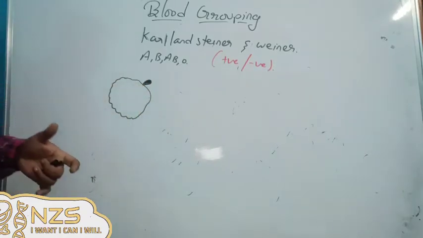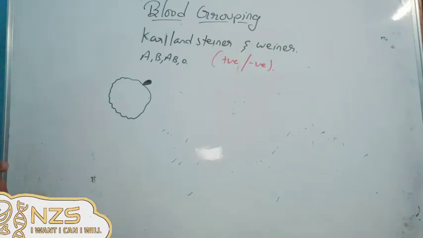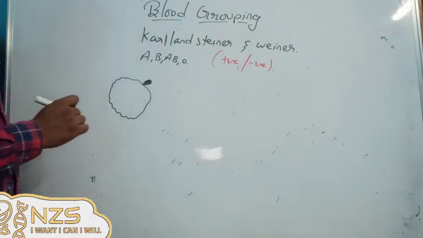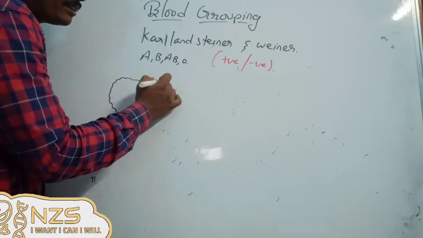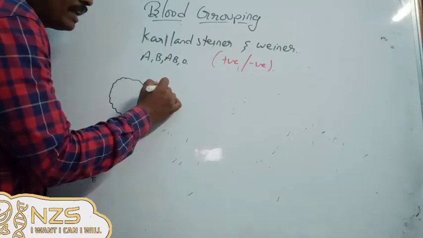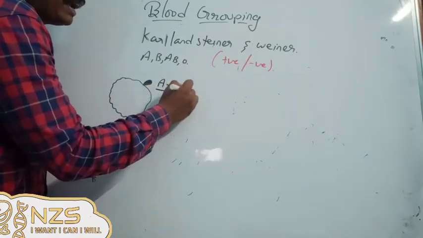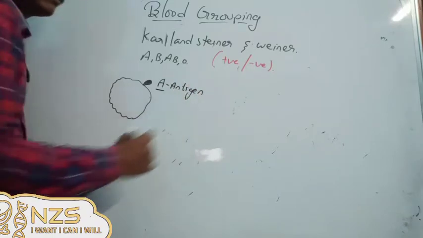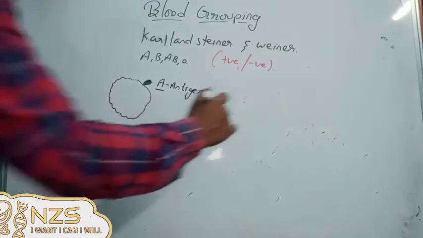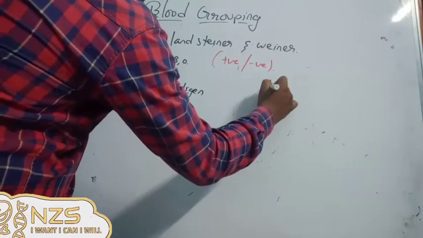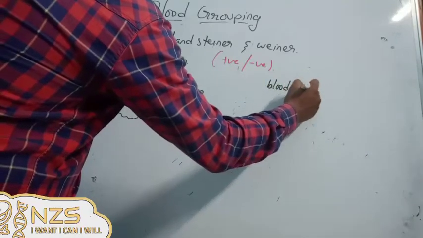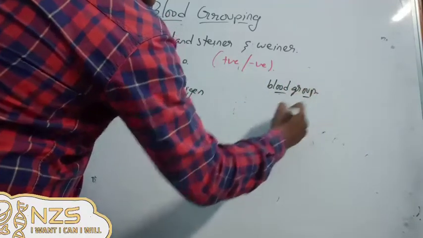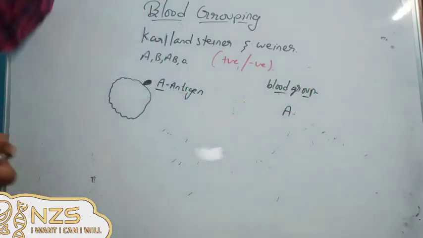So the polypeptide chain or the structure was different. Now he named them. Any blood in which the RBC have the A antigen, he named that blood group as blood group A. So he called that group blood group A.